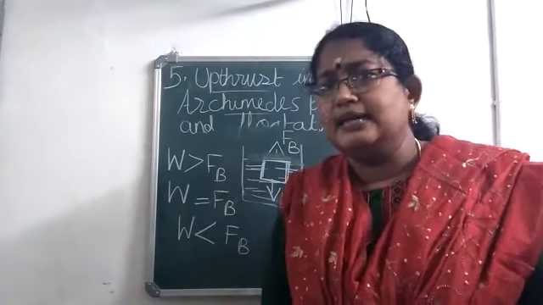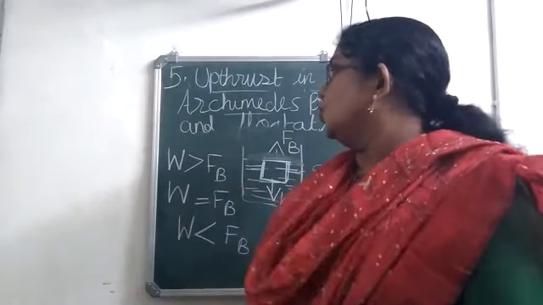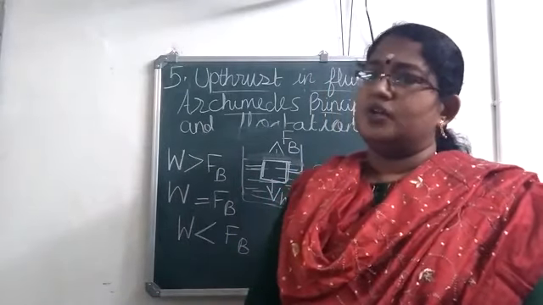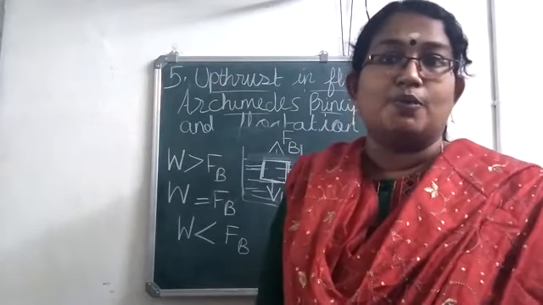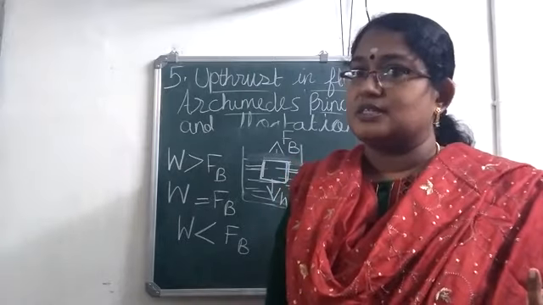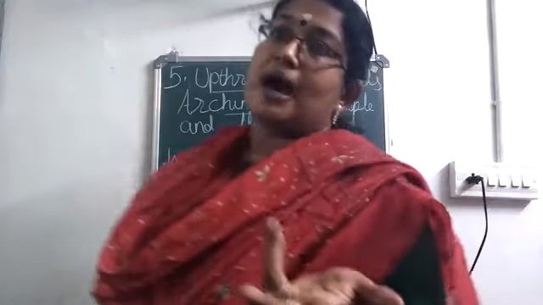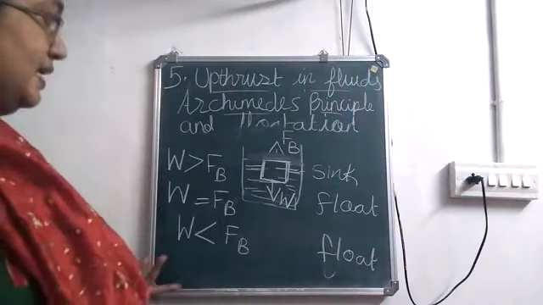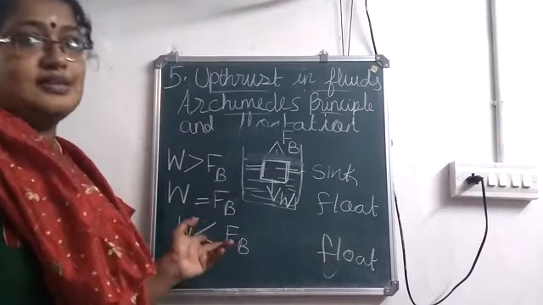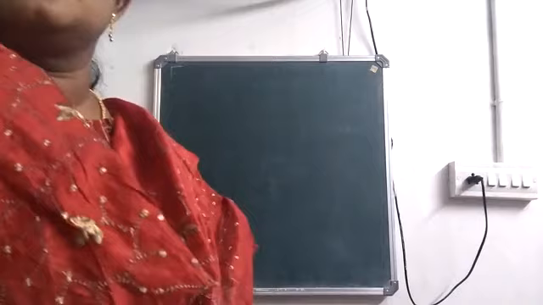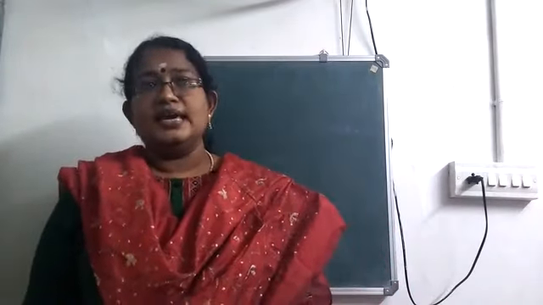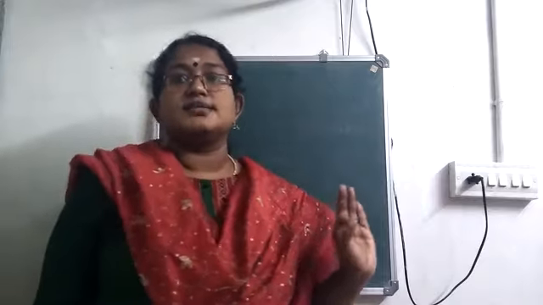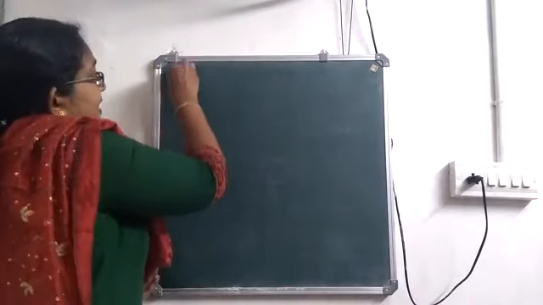So, is it clear? Now, about the unit for upthrust. What will be the unit for upthrust? Upthrust is the force exerted by the liquid. So, what is the SI unit of force? Newton. So, the SI unit for upthrust is Newton. Is it clear? Okay, next comes the characteristic properties of upthrust. There are three characteristic properties of upthrust.